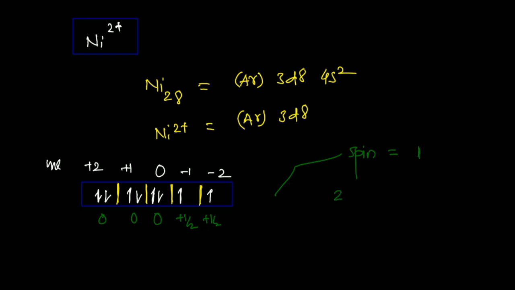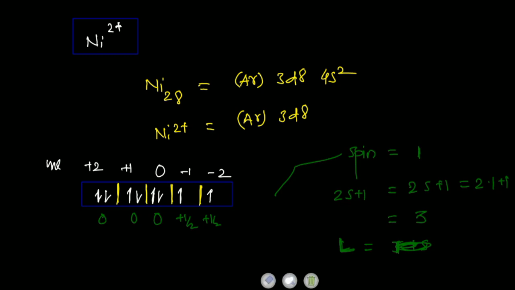Now what is the spin multiplicity? Spin multiplicity means 2S plus 1. So 2 into 1 plus 1, your answer will be 3. And what about the next step? Your capital L. Capital L means what? Here it is more than half filled, then we have to use the L plus S. So sorry. What we have to do now? No. We have to find out the L now.